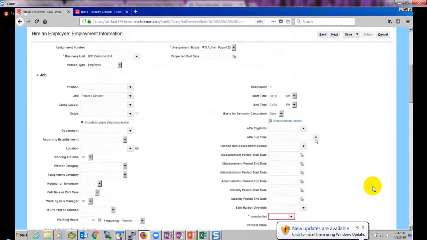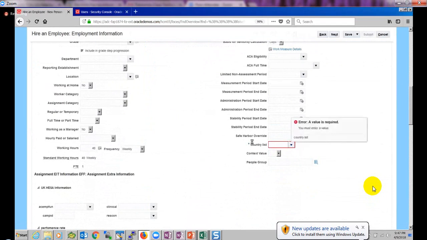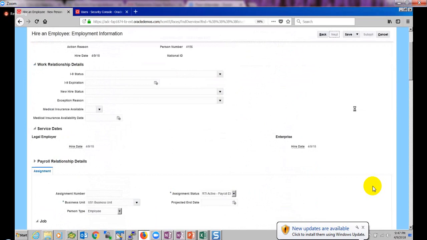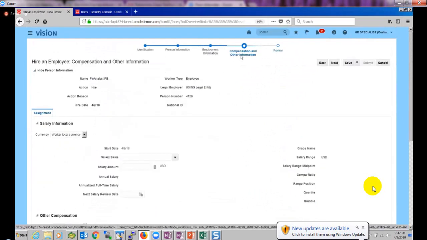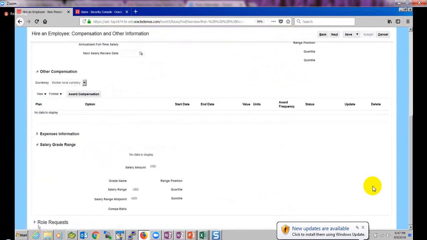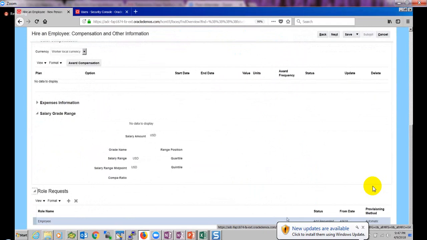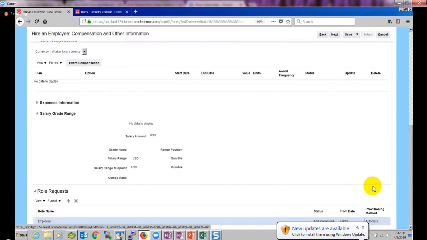Some descriptive flex field someone has created, it looks like, for their testing purposes. It doesn't have any meaning. So I'm going next. So here in the next screen, typically the screen where the compensation and other information will come. If you go down in the other information, we have something called role requests. If you expand this role requests, do you see that there are some roles assigned automatically? See that without assigning it manually, this role got assigned automatically. And it is saying that provisioning method is automatic. So this role came automatically here.